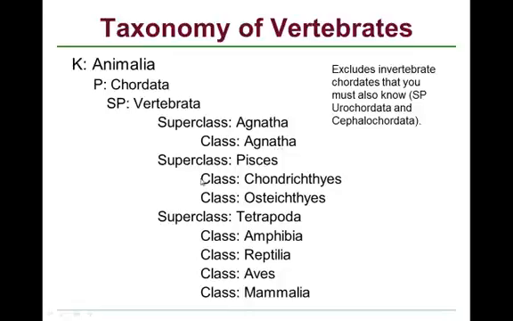Superclass Pisces, that has two classes, or twice as many as the previous one underneath it. And superclass Tetrapoda, which has four classes, twice as many as the previous one. And if you look at the names, the first half looks pretty unfamiliar and kind of daunting. But the second half, Amphibia, Reptilia, Aves, Mammalia, that doesn't look so bad. Those names look somewhat familiar.